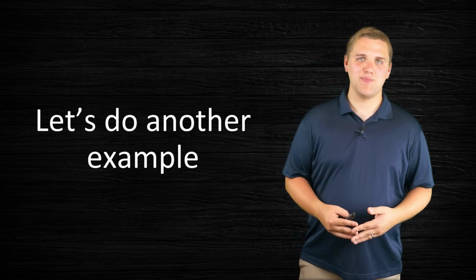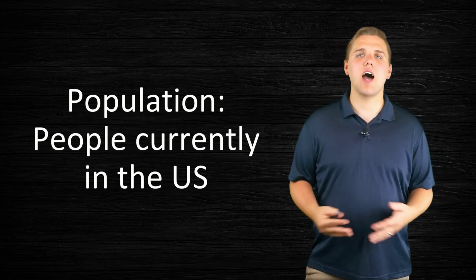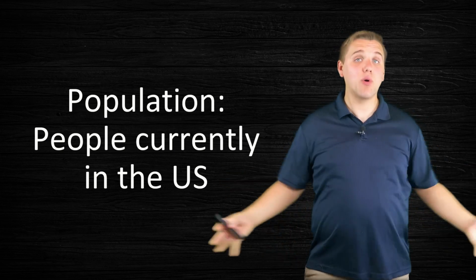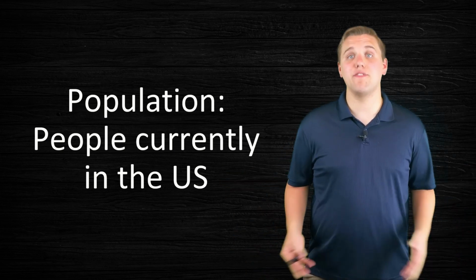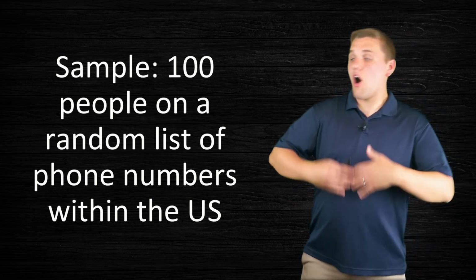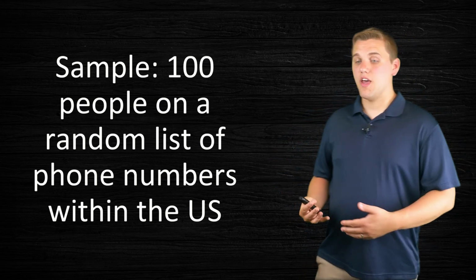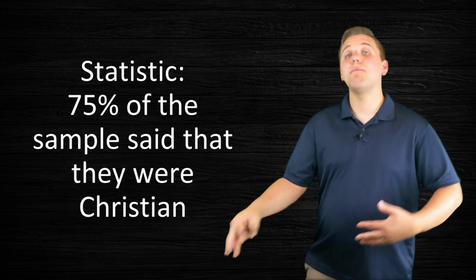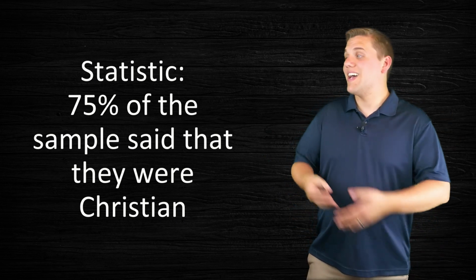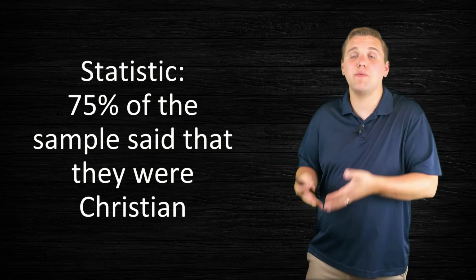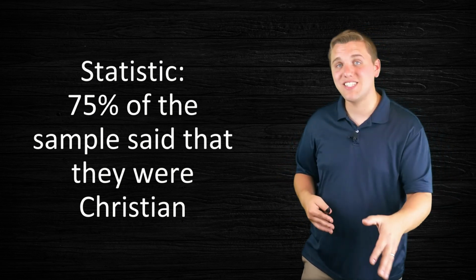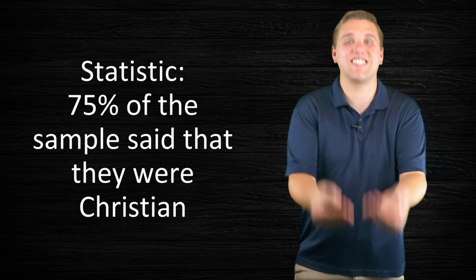Let's do another example. In this case, I'm going to be talking about people who currently live in the US. That's my population. That's a pretty big population. It includes about 350 million people. Now my sample is going to be 100 people on some random list of phone numbers that live within the US. Amongst those 100 people, it turns out that 75% of that sample said that they were Christian. So 75% of those 100 people are self-proclaimed Christian. That is a statistic because I gathered information about my sample.